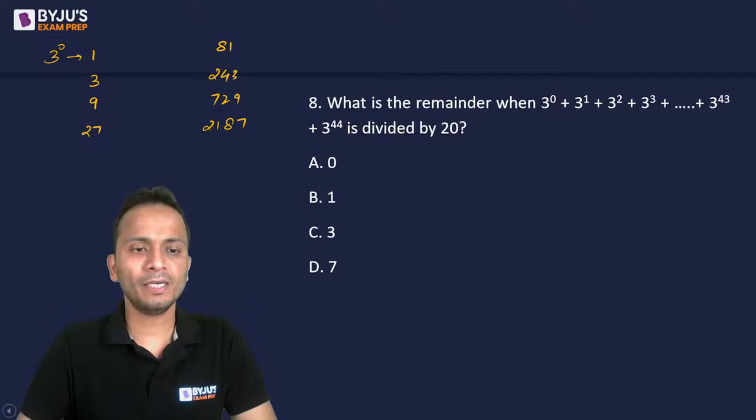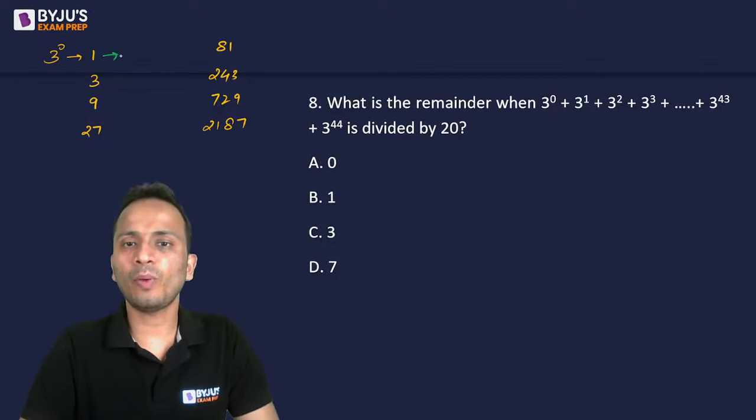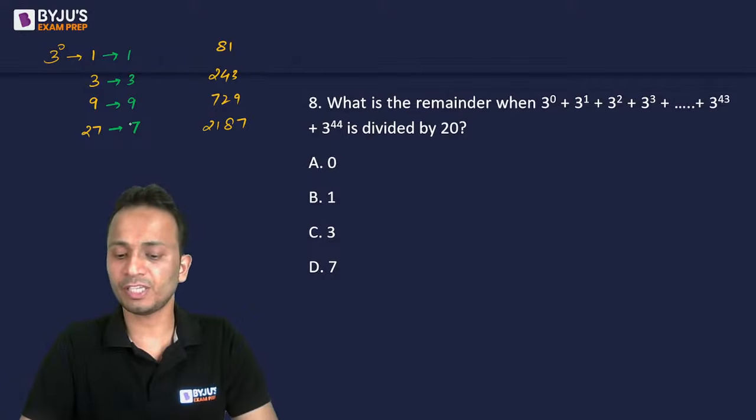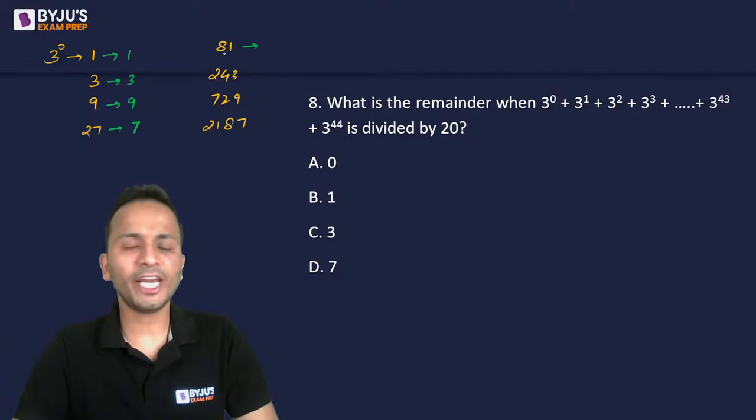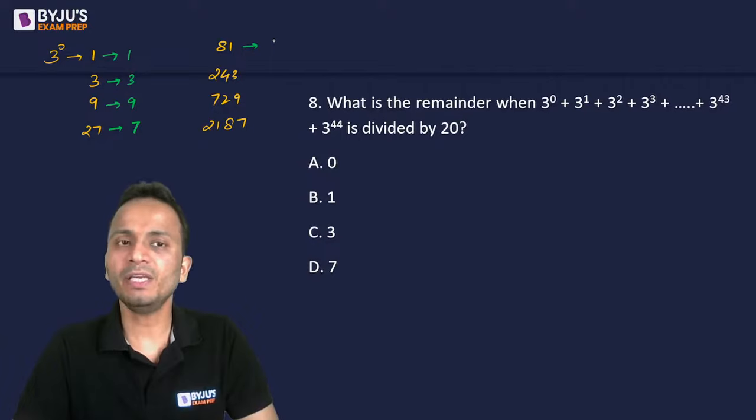Now dividing each of these terms separately by 20 will give a remainder of 1, then a remainder of 3, a remainder of 9. Now 27 when divided by 20, the remainder will be 7. These are the remainders for the first 4 terms. Then 81 when divided by 20, what will be the remainder? The remainder will be 1.